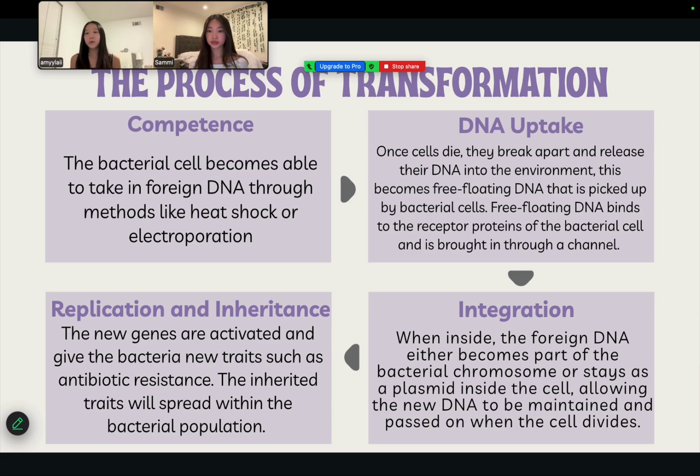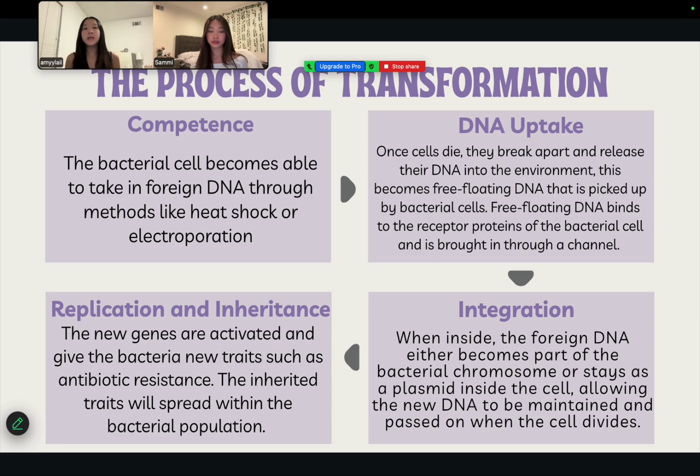We'll first start off with competence. In the competence stage, the bacterial cell becomes able to take in foreign DNA through methods like heat shock or electroporation. These methods temporarily make the cell membrane more permeable so the DNA can enter.